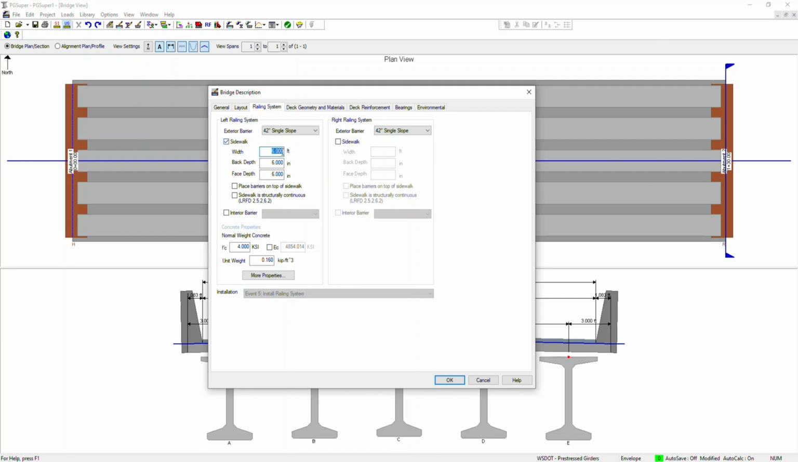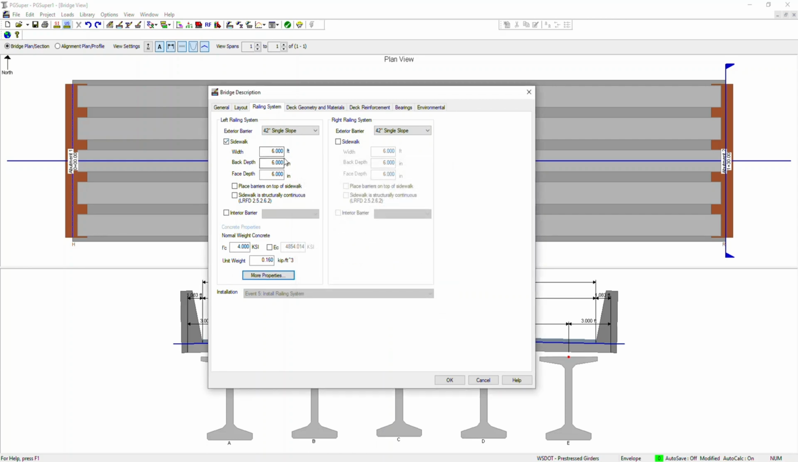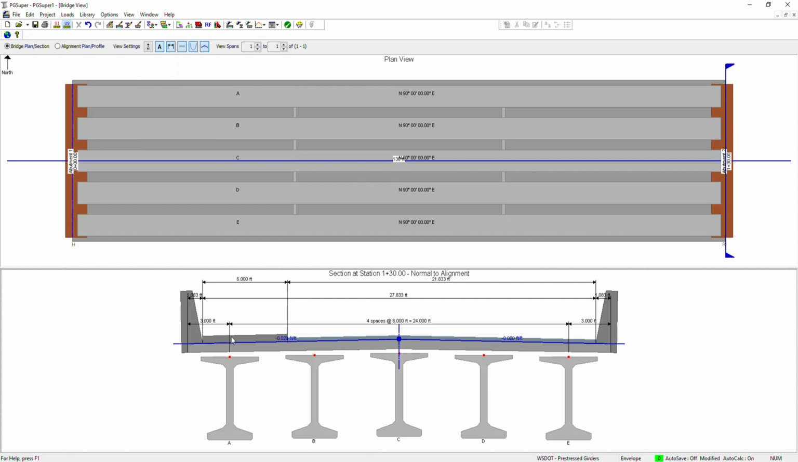So you can give the width, the back depth, the face depth, the unit weight of the concrete, the strength of the concrete, and in more properties you can give whether it is lightweight concrete or normal weight concrete, these kinds of values for the concrete and the aggregate. These are very useful when you have a sidewalk. Let's say I give some random auto-generated values, it will give me a sidewalk here.